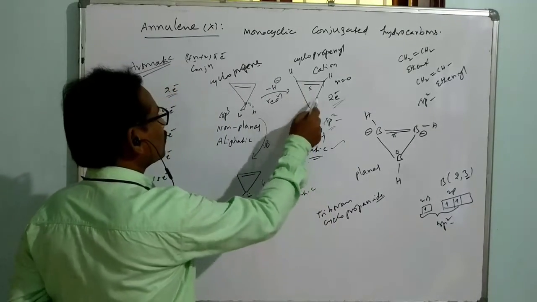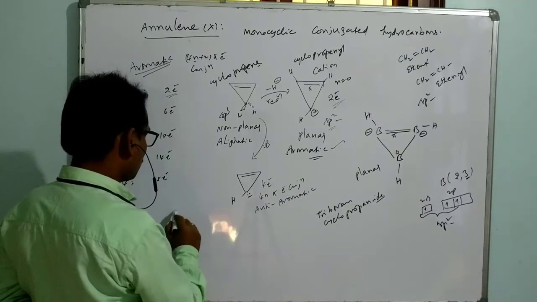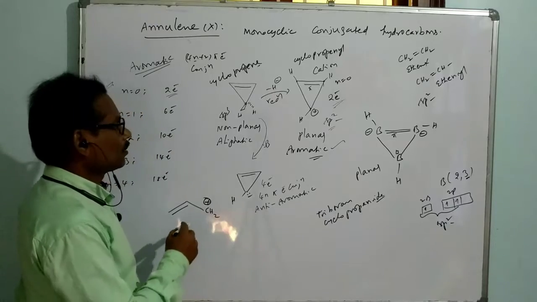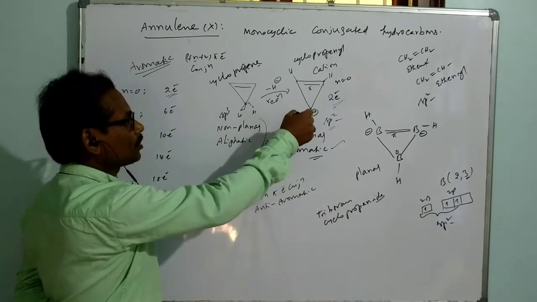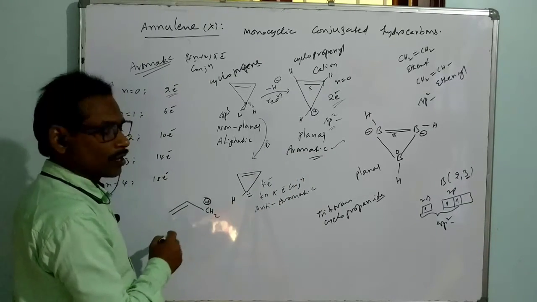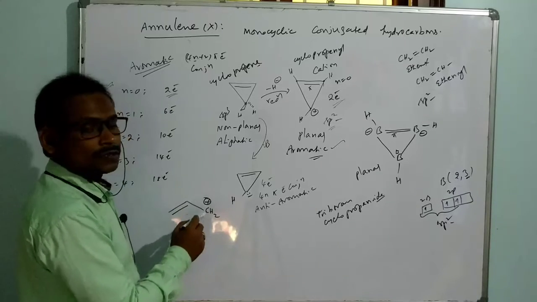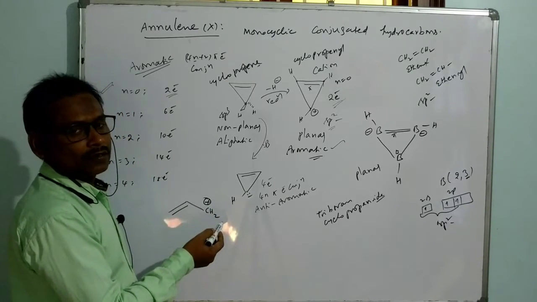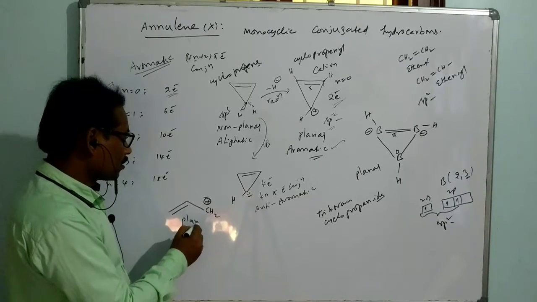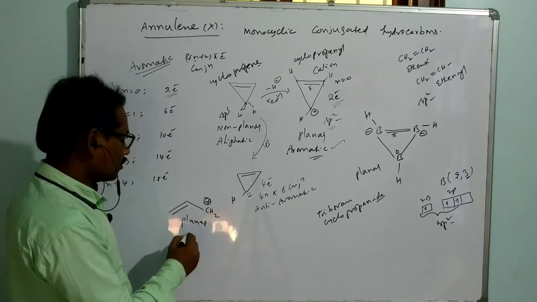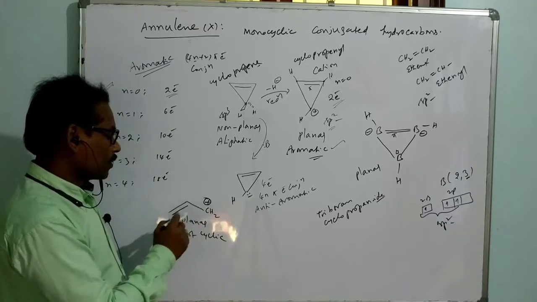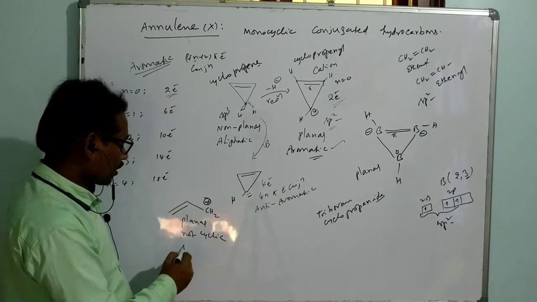Suppose a 3 carbon system is taken and kept like this. What about this? It is a 3 carbon cyclic system with conjugation and follows aromaticity. This one is an open chain system having 3 carbon atoms, one double bond, and one positive charge. It is nothing but the allyl carbocation. Is it planar or non-planar? It is planar, but it is not cyclic. That's why, even though it is planar, it is not cyclic.